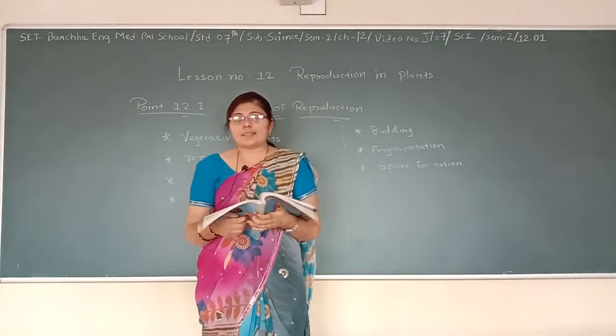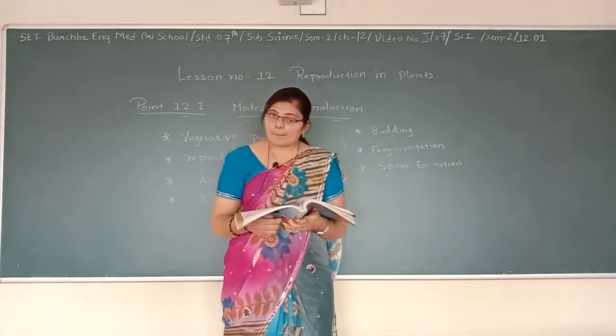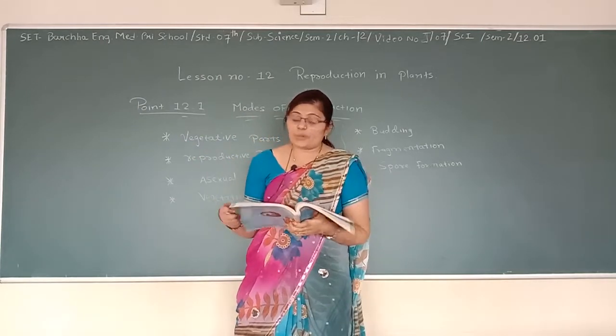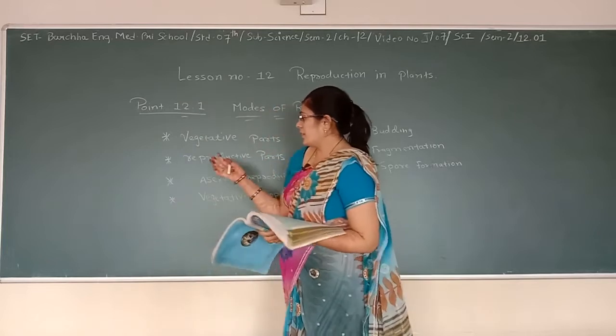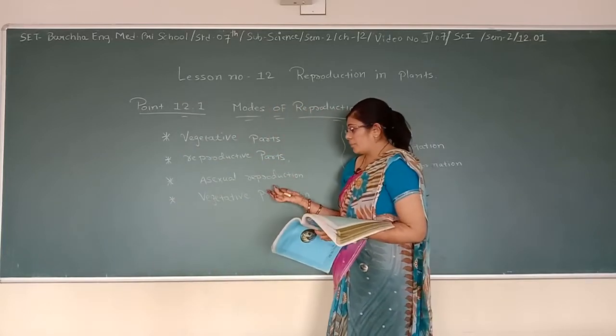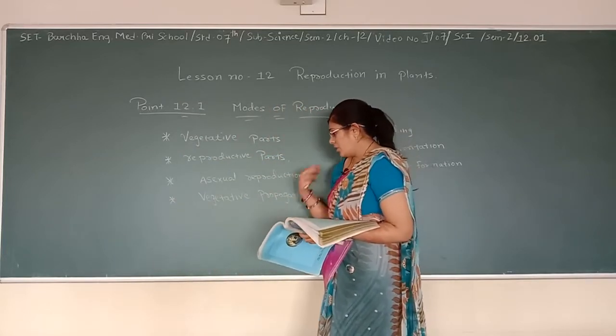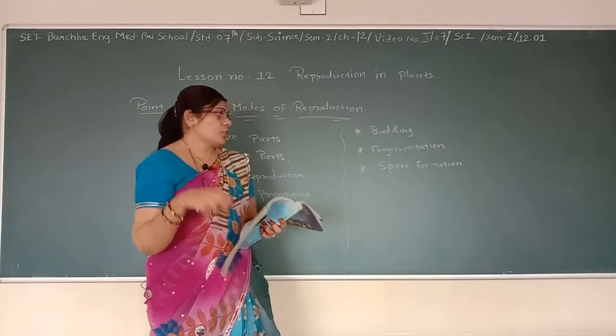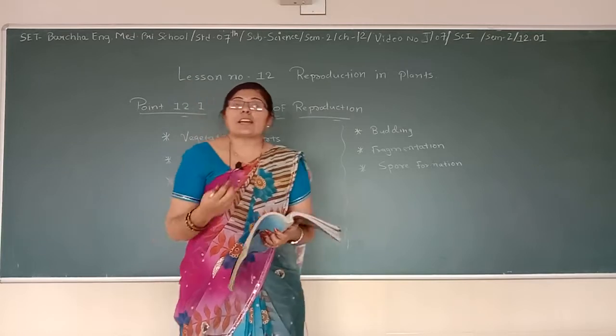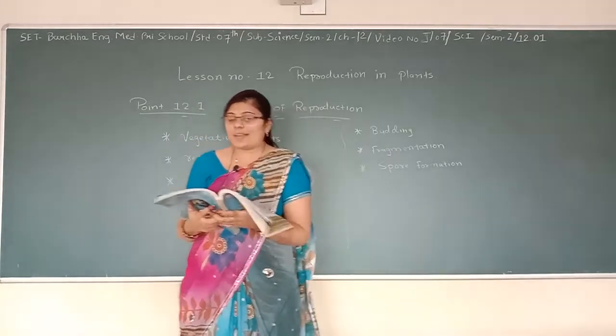Now we reach lesson number 12, reproduction in plants. In this chapter we are going to read about the modes of reproduction, and we also get the details about the vegetative parts, reproductive parts, asexual reproduction, vegetative propagation, as well as budding, fragmentation and spore formation. So let's start with the reading. Let's read the lesson and understand this.